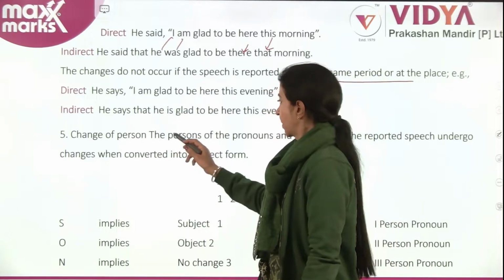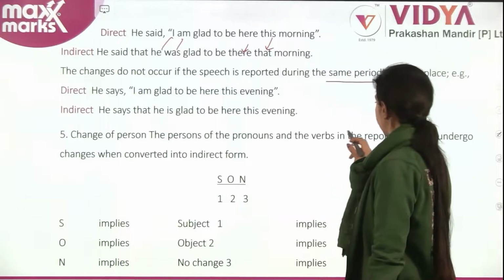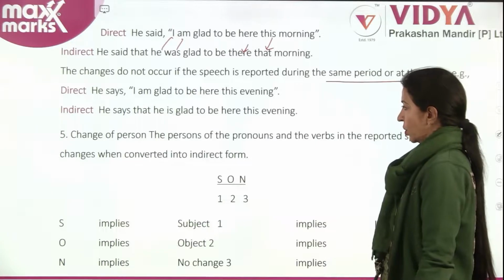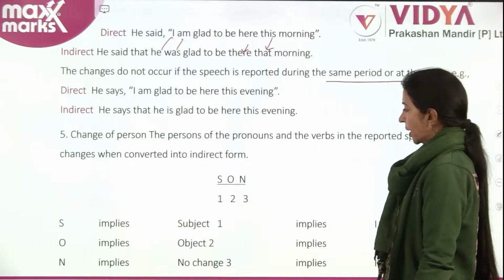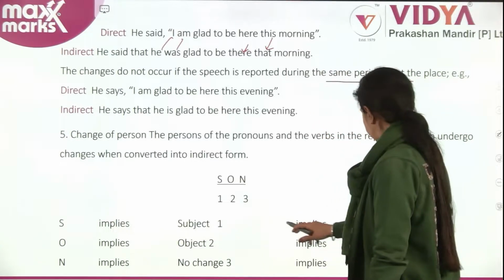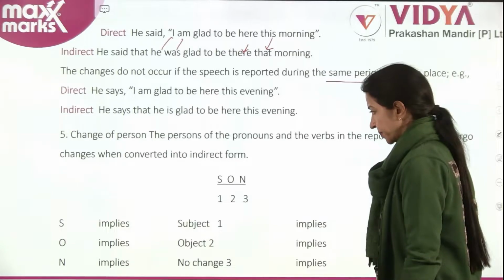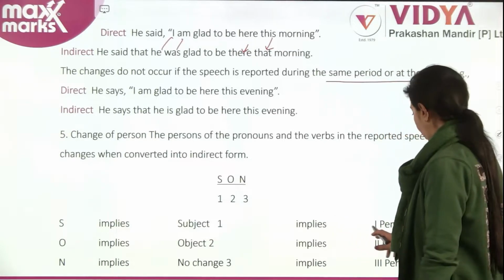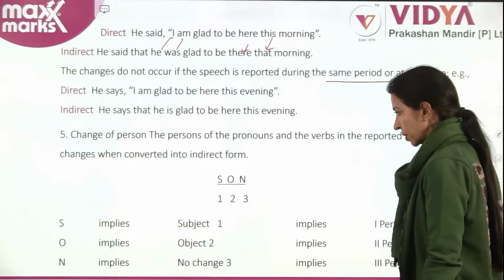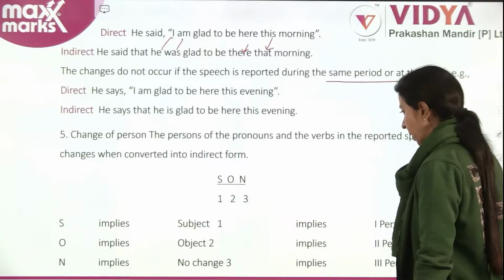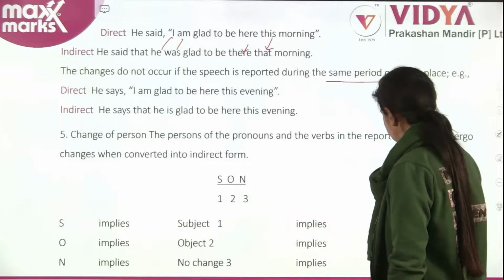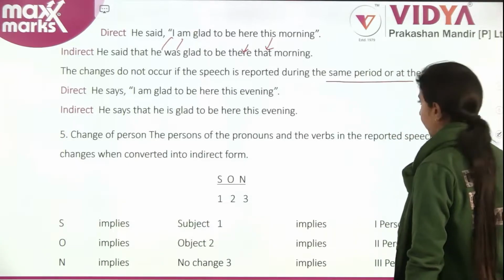Change of person. The persons of the pronouns and the verbs in the reported speech undergo changes when converted into indirect form. S implies subject, 1 implies first person pronoun. O, object, implies first person pronoun. O, second person pronoun. N, no change, implies third person pronoun. You will get it.